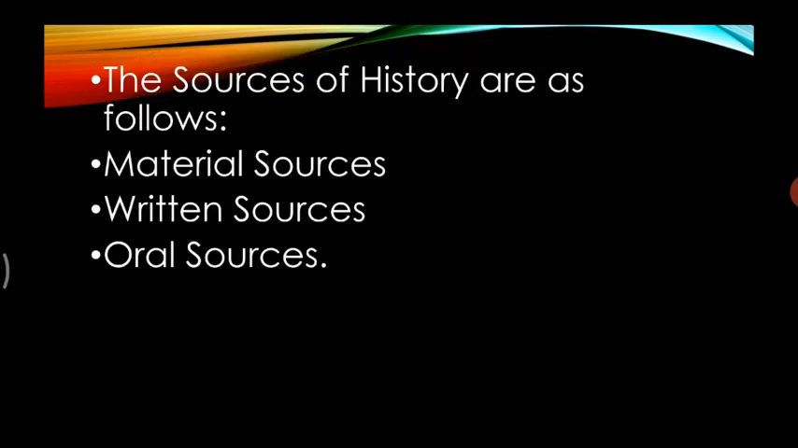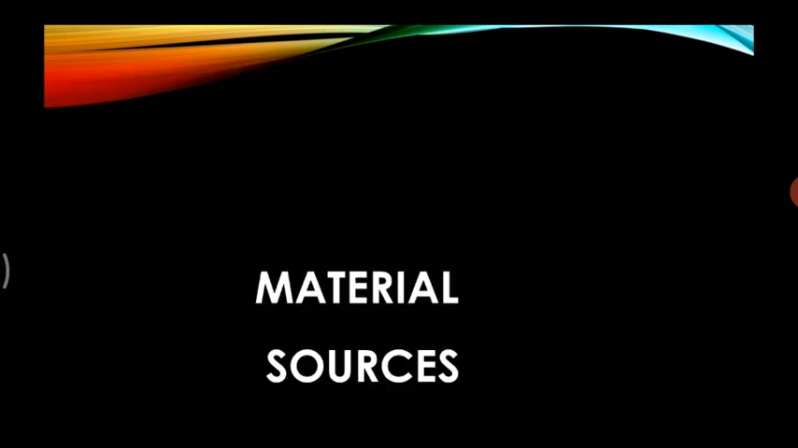Let's move forward. Now, the next is the sources of history are as follows. We are going to learn about 3 sources of history. They are material sources, written sources, and the oral sources. Now, you will see the first one, that is the material sources. Means the study of things or objects, only the study of things and objects. For example, ancient objects. Now ancient objects means objects or things from the earlier time, from the ancient times.